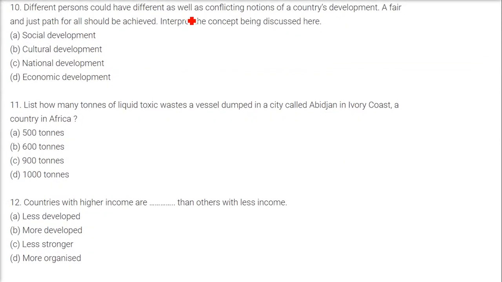Different persons could have different as well as conflicting notions of a country's development. A fair and just path for all should be achieved. Interpret the concept being discussed here. The answer is national development. List how many tons of liquid toxic waste a vessel dumped in a city called Abidjan in Ivory Coast, a country in Africa. The answer is 500 tons. 1 ton is 1,000 kg, so you can assume how many kg there are.